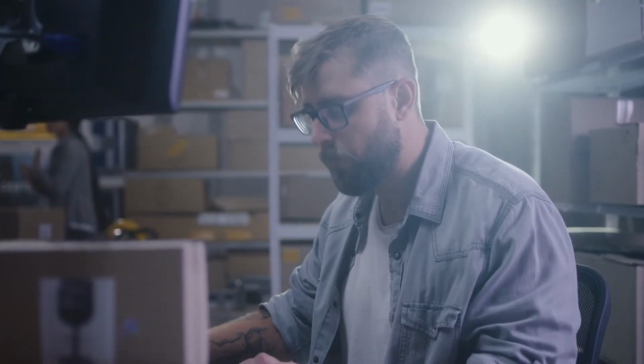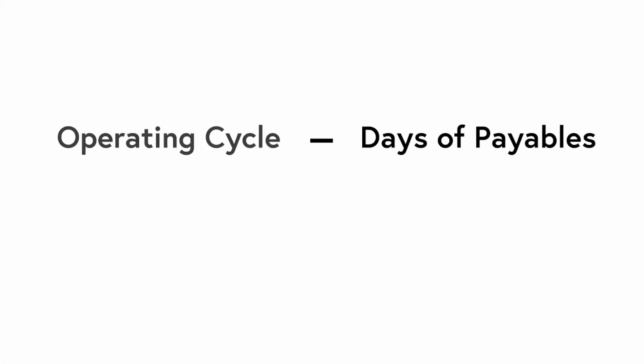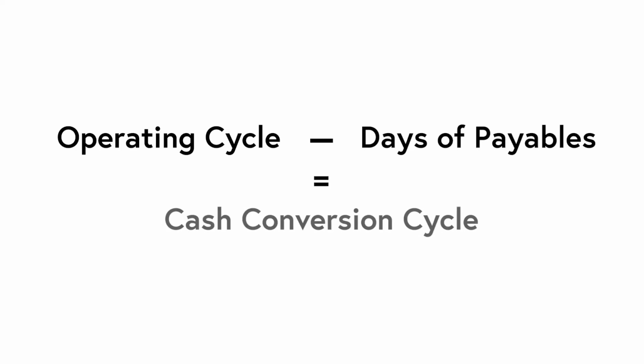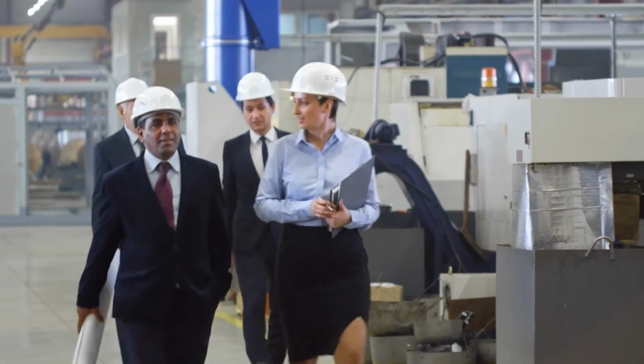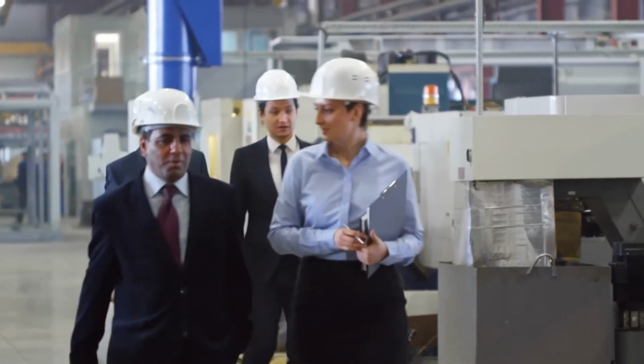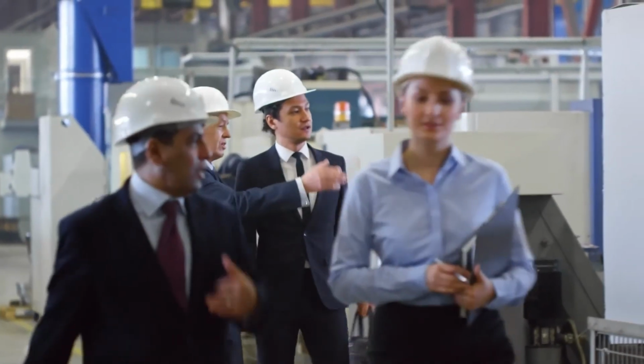To minimize the negative aspects of the operating cycle, companies extend the payment terms with their suppliers. Subtracting the days of payables from the operating cycle yields the cash conversion cycle. This parameter determines an organization's working capital needs and exposure to cash flow uncertainty.